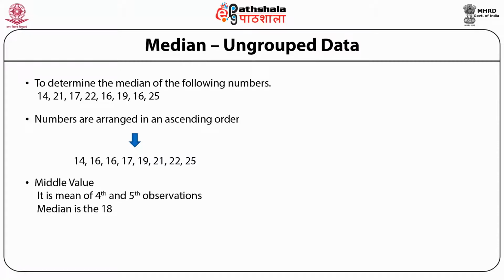So median will be the mean of 17 plus 19. So it comes out to be 17 plus 19 divided by 2. It comes out to be 18. So median value is 18.